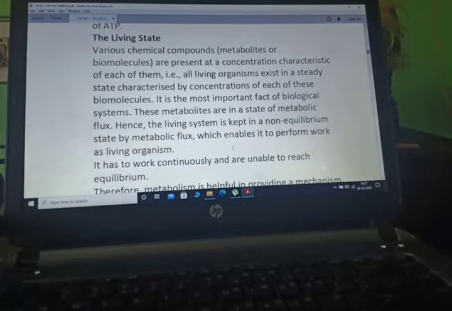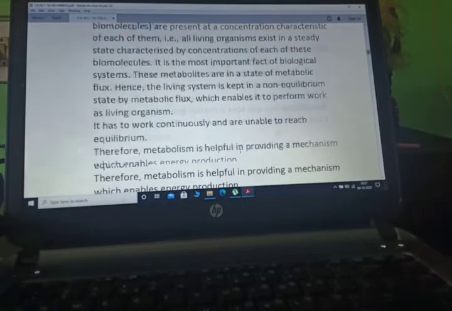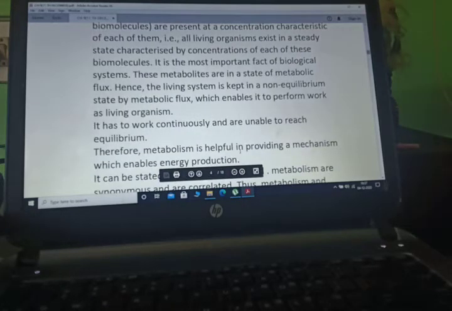In the living state, the various chemical compounds are present at the concentration characteristic of each of them. All living organisms exist in a steady state characterized by concentration of each of these molecules, and it is the most important fact of the biological system. These metabolites are in a state of metabolic flux.